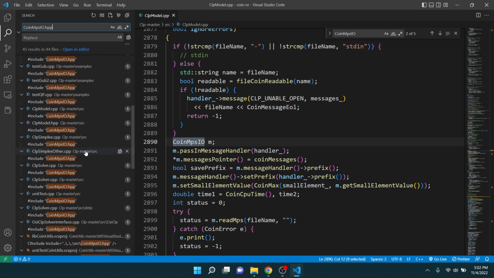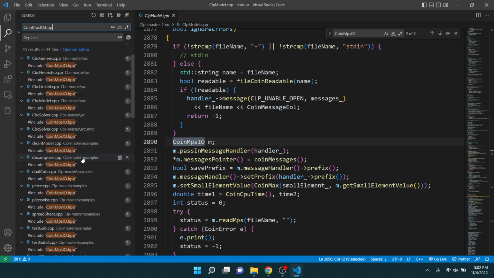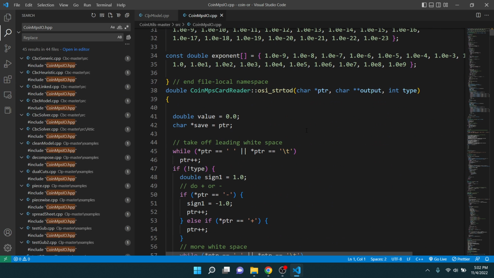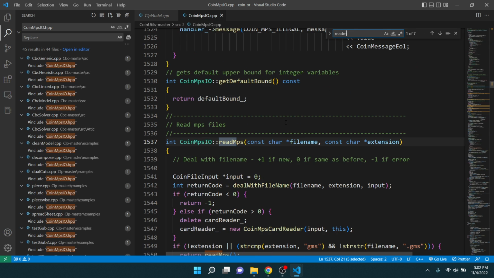So I just want that file. Let me see. Desktop, new folder, MPSIO.CPP. Where is that? So it's here. Okay. Let's see, read MPS.